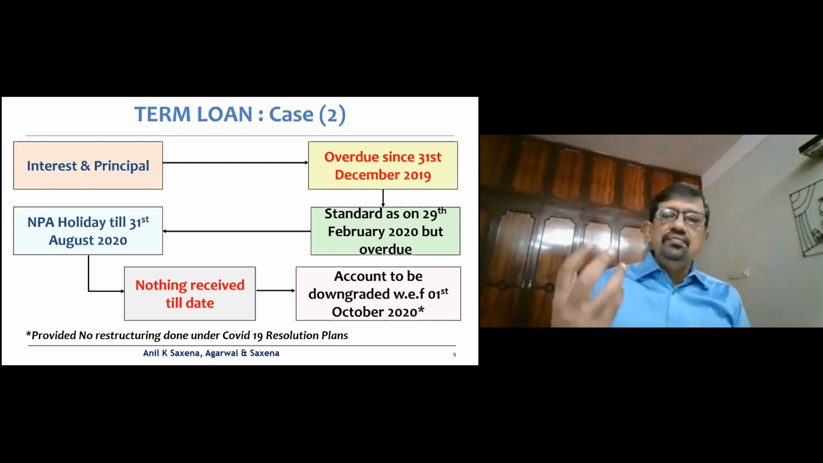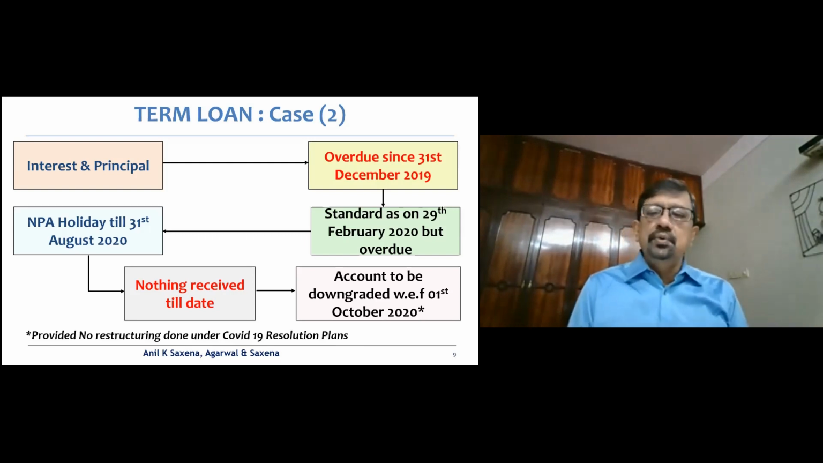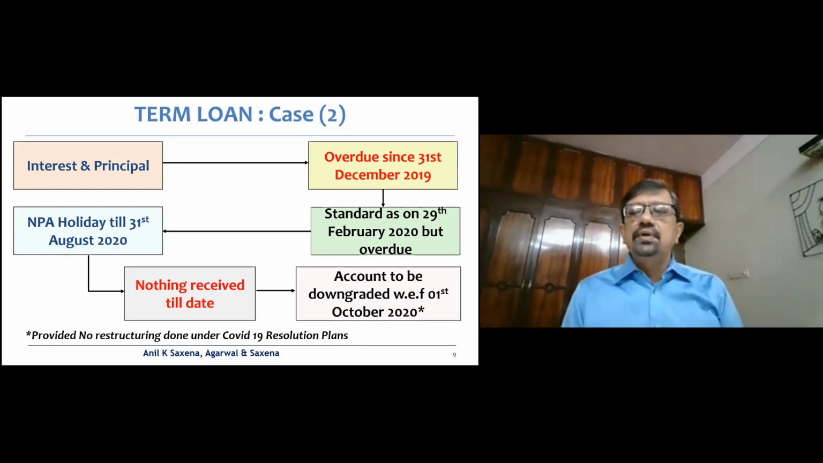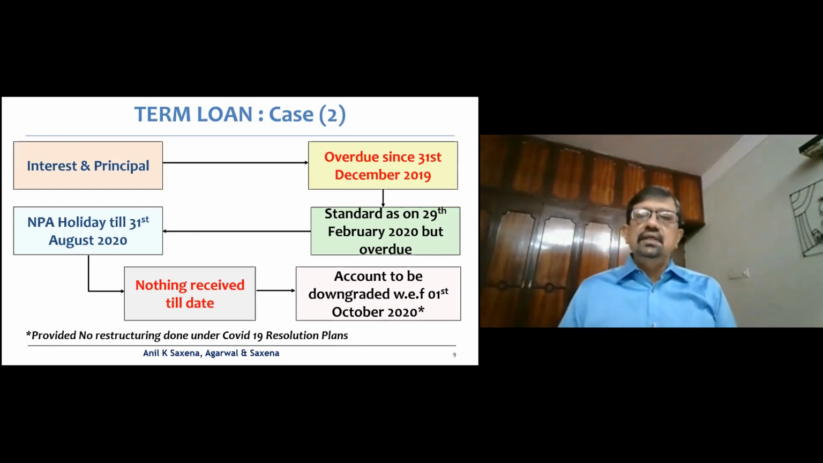Now since I've carved the period of moratorium out of the calculation of past overdue, my account would have to be downgraded with effect from 1st October 2020. That is immediately, I would calculate from 1st of January, since it is overdue since 31st December 19. So I would have 60 days before 1st of March, and then another 30 days post that, and on the 1st of October, that is immediately the next day, it would become an NPA.